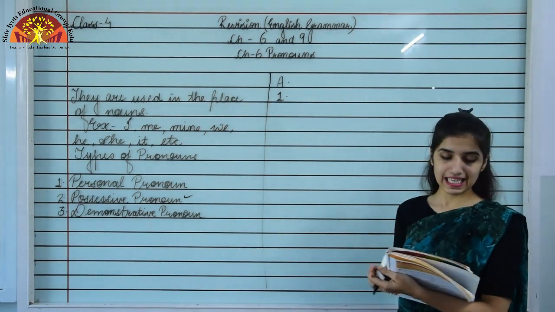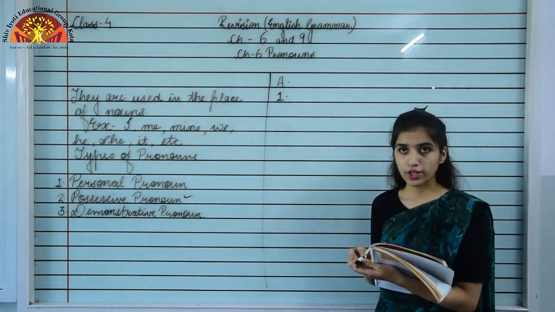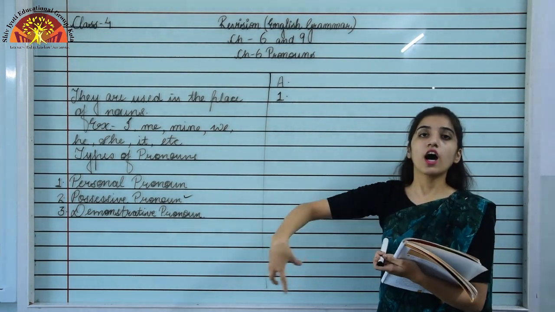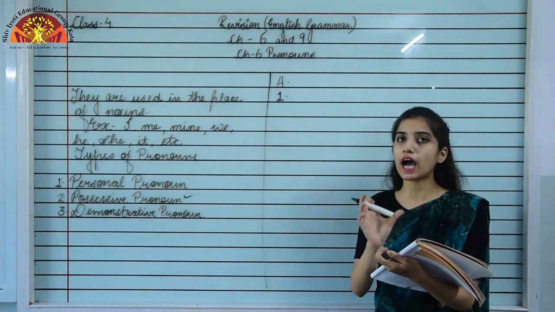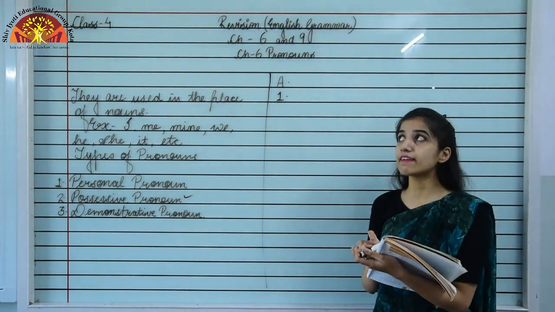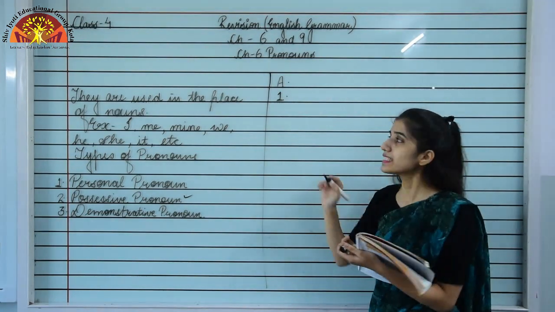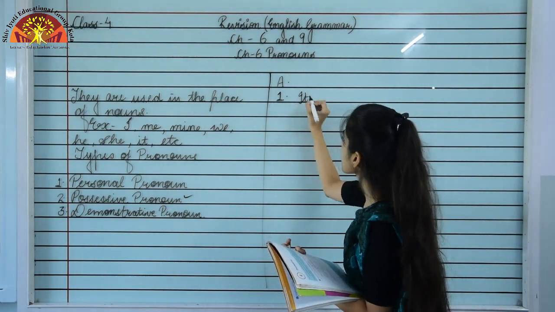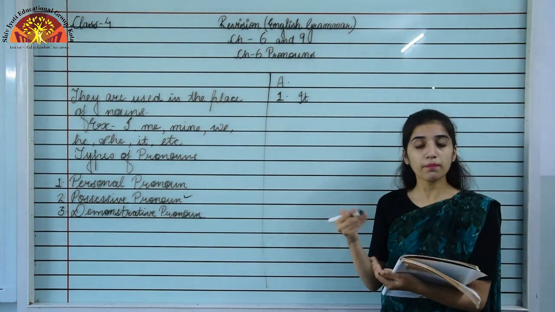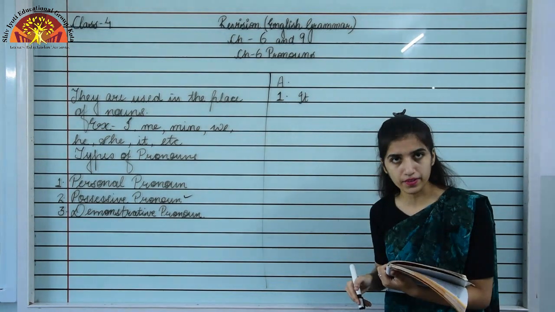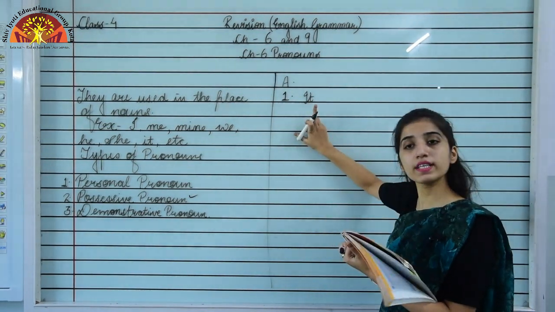So the first sentence is: Don't touch the iron. The iron is hot. So iron is what? A non-living thing. That is why the highlighted word is the iron, and because it's a non-living thing, we will be using a pronoun. Which pronoun will we be using? It. We will use it in place of the iron. So the sentence would become: Don't touch the iron. It is hot. So you have to replace the iron with it.